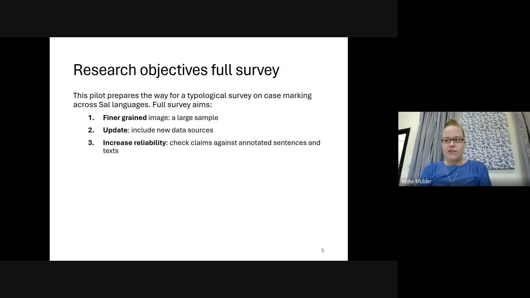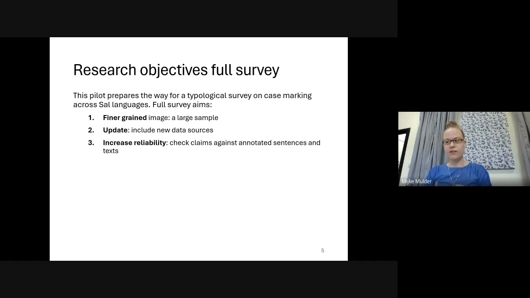So this pilot survey aims to prepare the way for a survey on case marking across Sal languages with the following goals. The first goal is to provide a finer grained image of differences and similarities between case marking systems across the Sal group by surveying a large sample of Sal languages. So in order to attain that objective, we need to include substantially more than 15 languages to make a difference with previous surveys. A second goal is to update the image we currently have of case marking across the Sal group by including publications from the last 2 or 3 decades.